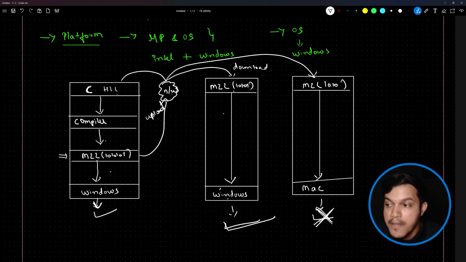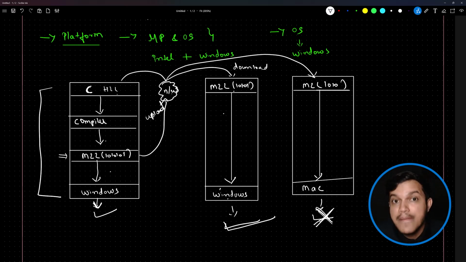will not work, because this machine level code says that, look, I have a requirement. I became machine level, I became binary code, on Windows platform. I will work only on Windows. If you try to make me work on some other platform apart from Windows, I would not be working. This is the case of platform dependency. We call this platform dependent. If any programming language follows this structure, that will become a platform dependent programming language.